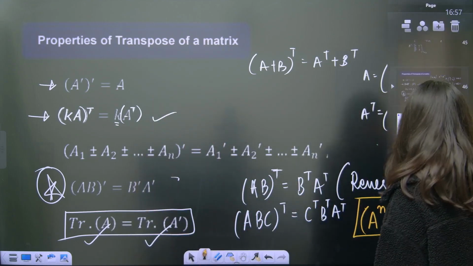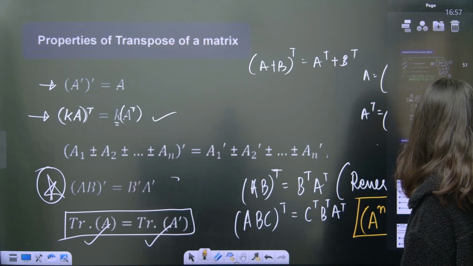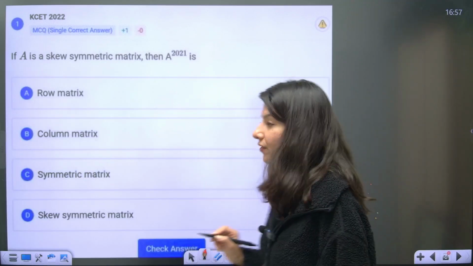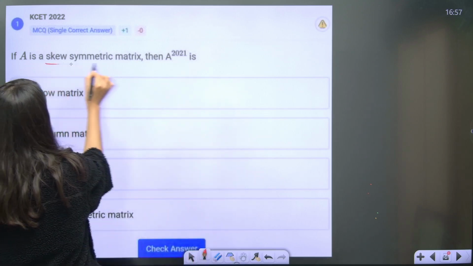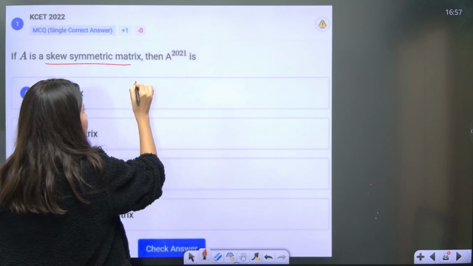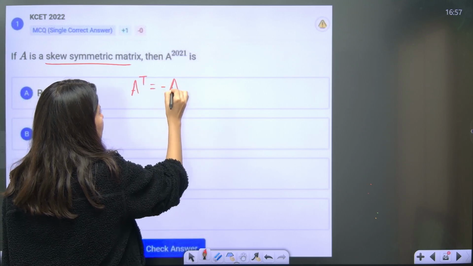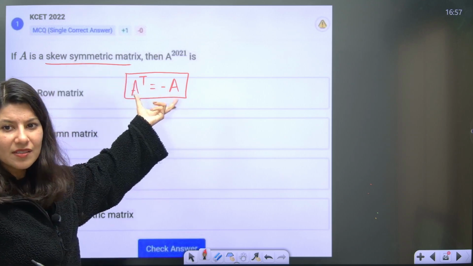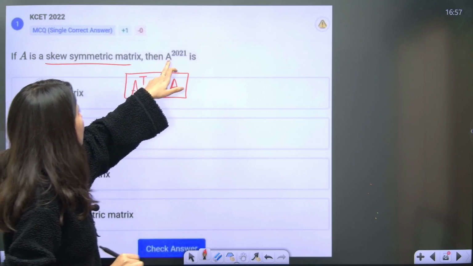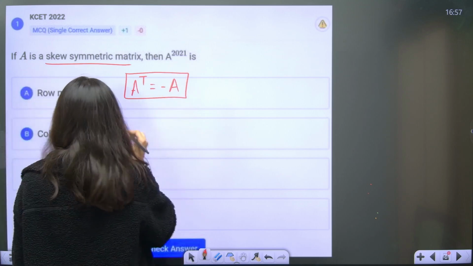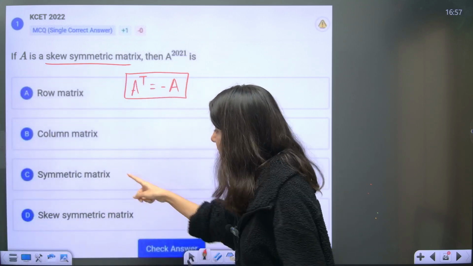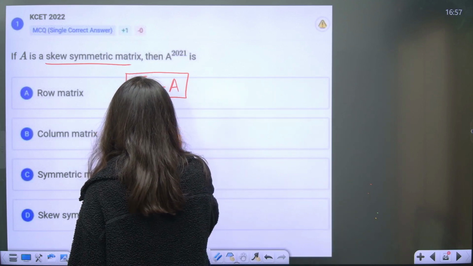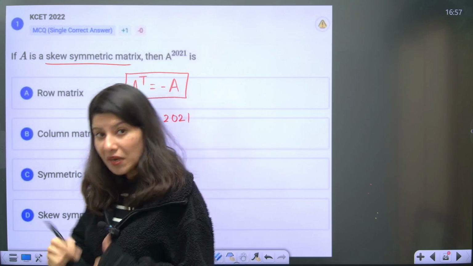So this is what I have to tell you last about this, and here I will give you the same problem over here, which is this. Let us understand what this question has to offer. Let A be a skew symmetric matrix. What does that mean? That means A transpose, whenever required, we will write as minus A, because it is given A is a skew symmetric matrix. This is the definition of skew symmetric matrix, right? Now we are looking for A raised to power 2021. We need to check whether this is a symmetric matrix or skew symmetric.